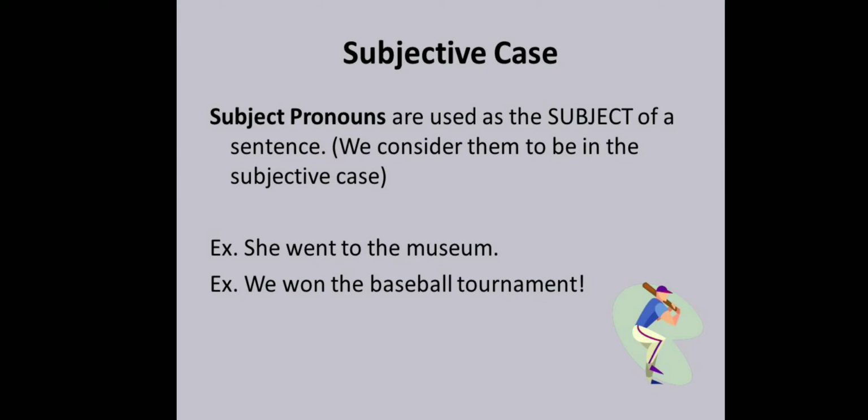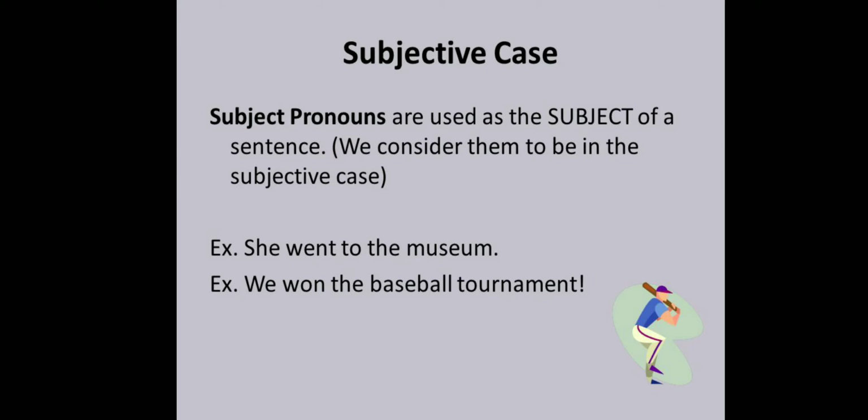Children, there are 3 types of pronouns based on where or how they are used in a sentence. The first one we are going to see is the nominative or subjective case, which is all about subject pronouns. Subject pronouns are used as the subject of a sentence. That means it is used in the beginning of a sentence and always comes before the verb. It is the doer of the action. So this is the subjective or nominative case.